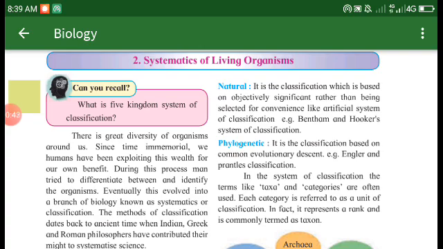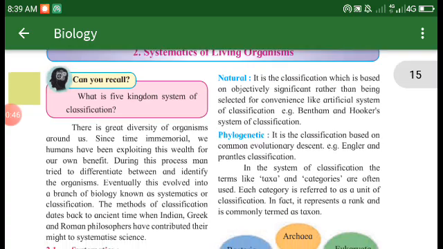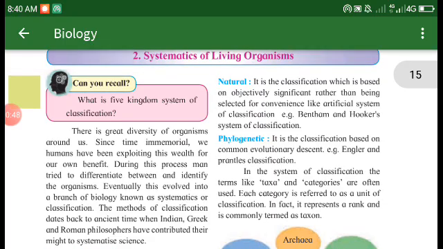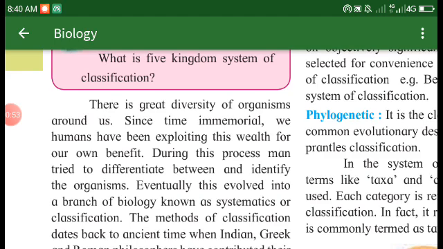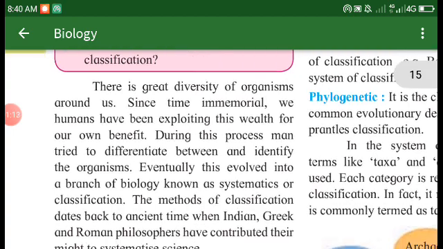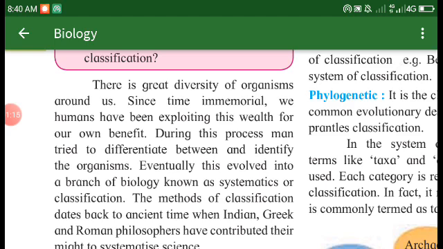on Earth. Okay, so there are five kingdom systems of classification, that is protista, fungi, plantae, animalia and monera. So these are the five types of kingdom systems. There is a great diversity of organisms around us.